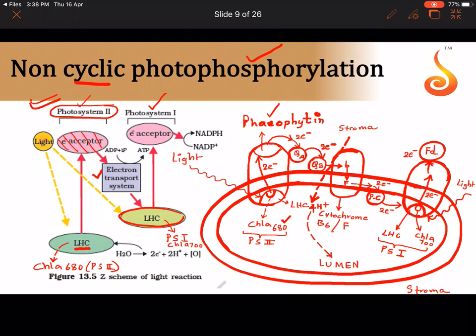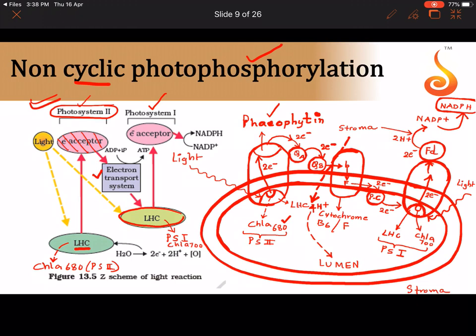Now the ferredoxin will transfer the 2 electrons to a molecule that is a coenzyme called NADP plus. And one more important thing it does is that from the stroma it takes 2 protons. So this ferredoxin will take these 2 electrons, and from the stroma it takes 2 protons and adds them to NADP plus, and this NADP plus as a result gets reduced into NADPH. So the final product here is NADPH.